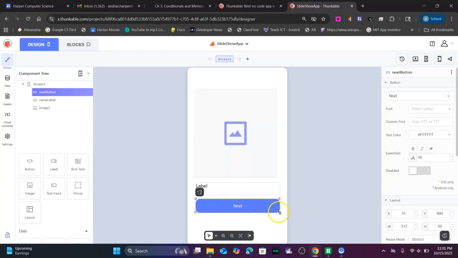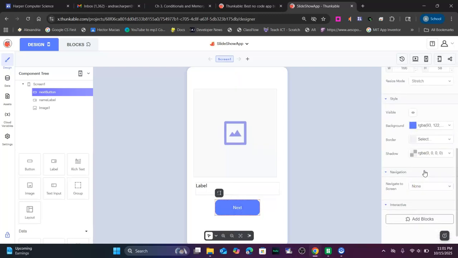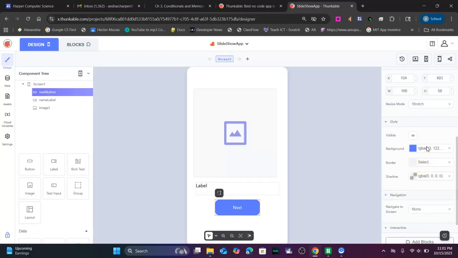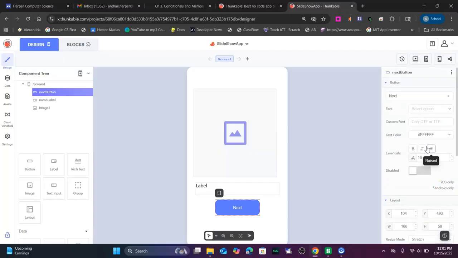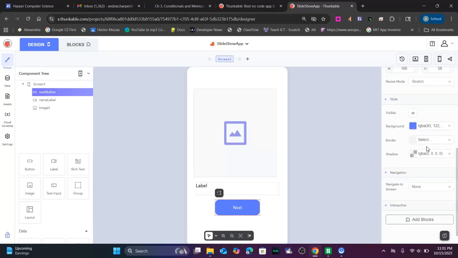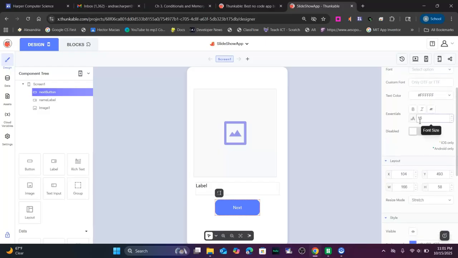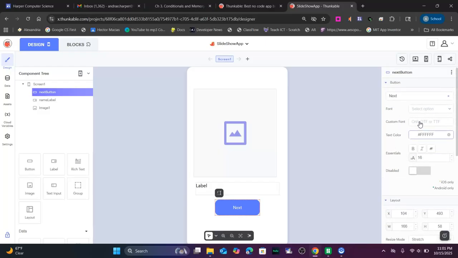And of course, you can change the way this looks if you like. It's kind of up to you how you want to get it set up. It's completely up to you. I do highly recommend you play around, get this looking the way you want it to look. That looks good to me. No shadow, no border. I'm going to go ahead and keep it like that.